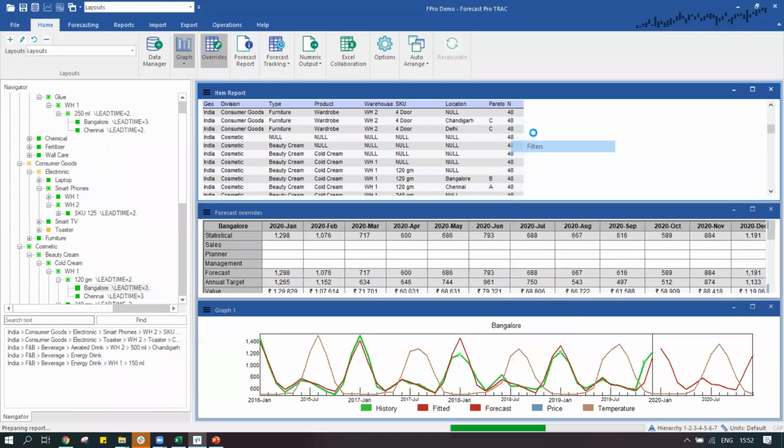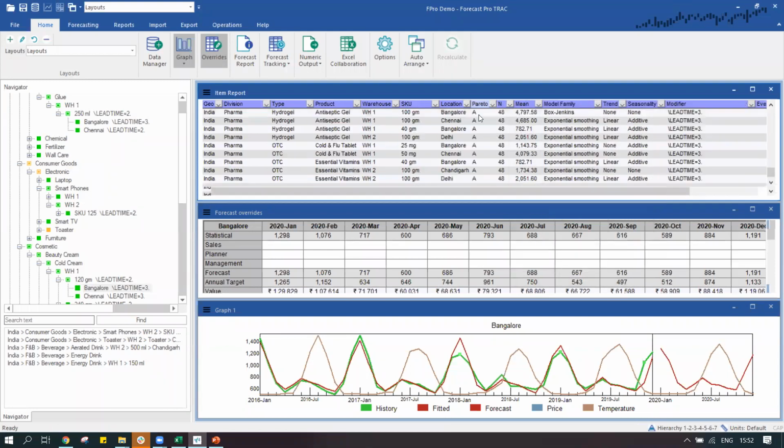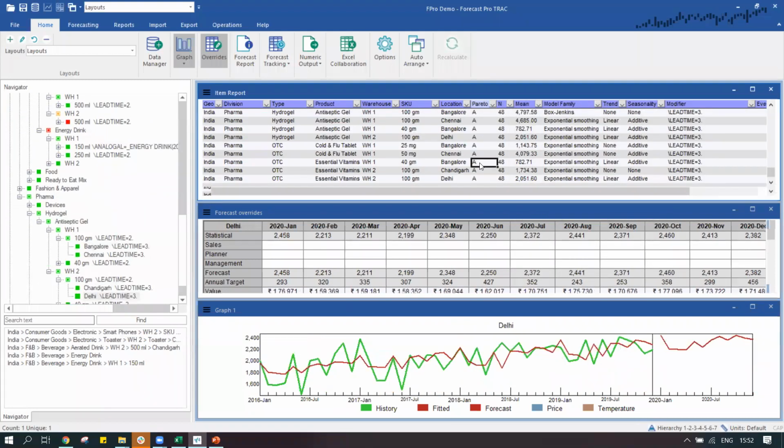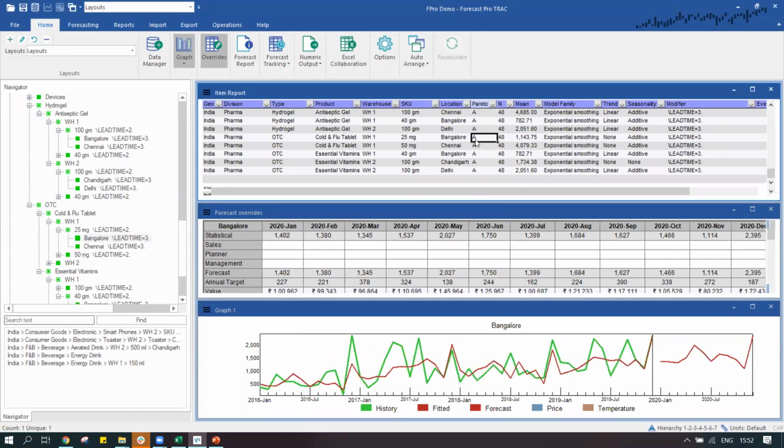I can also activate the filter in case I just want to focus on the A items only, and they would be reflected over here, and I can just double click and quickly run through my A class items so that I can be more focused on A rather than other categories.